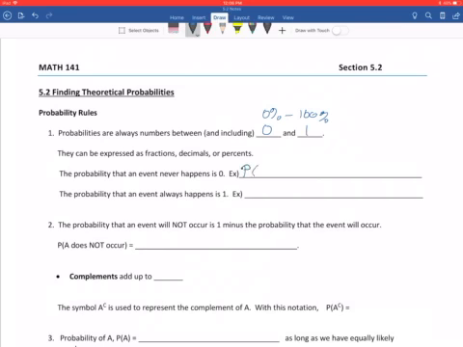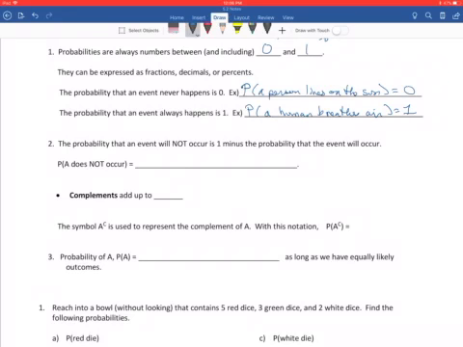0 means it's a probability that can never happen. So my example for that, this is just an example, would be the probability that a person lives on the sun. That can never happen, so that has a probability of 0. Now the alternate extreme to that is the probability that an event always happens. So for me, that one I put probability that a human breathes air. That's a probability of 1. That always happens. So 1 is certain to happen, 0 is absolutely certain to not happen, and then everything else is somewhere in between.